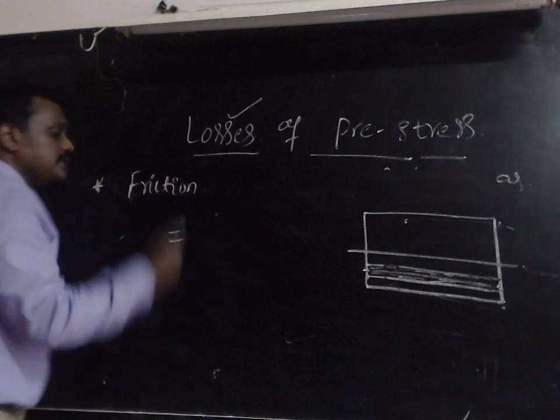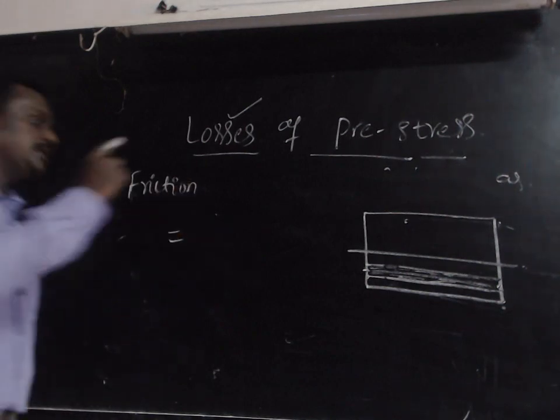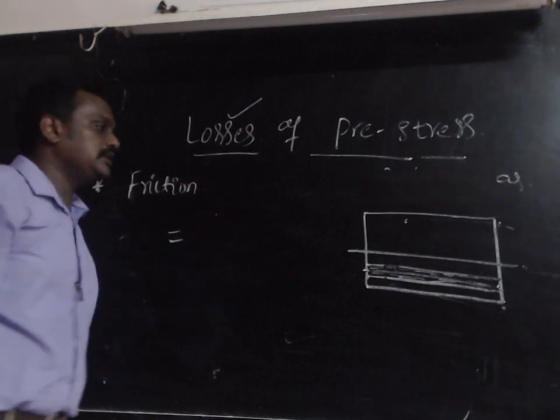Now coming to the frictional loss, the loss takes place between the duct and the steel cable.